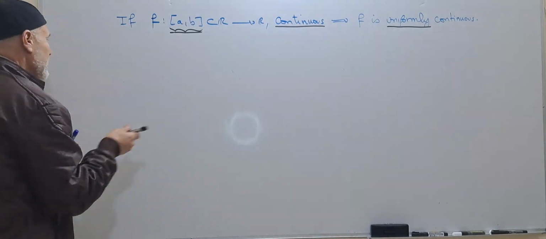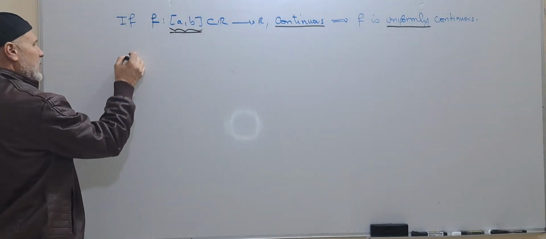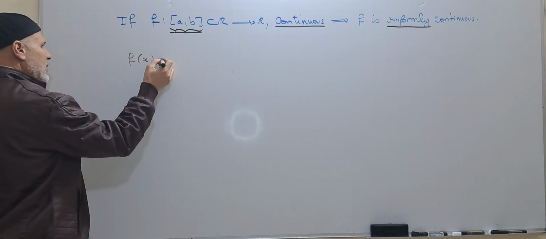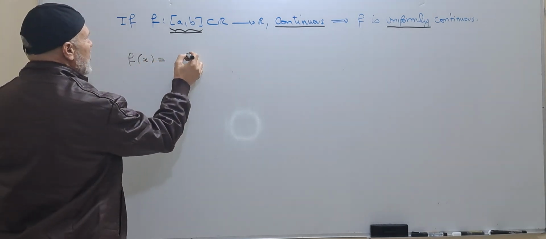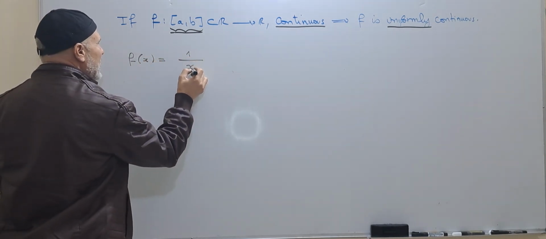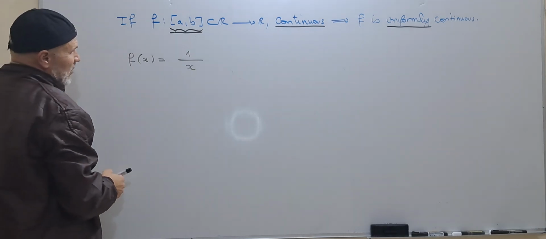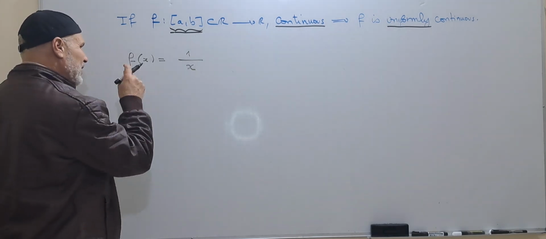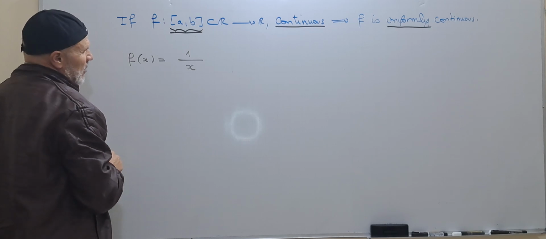Let us take, for example, f of x, we consider f of x equal to 1 over x.